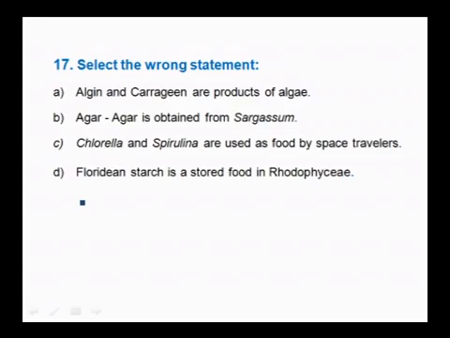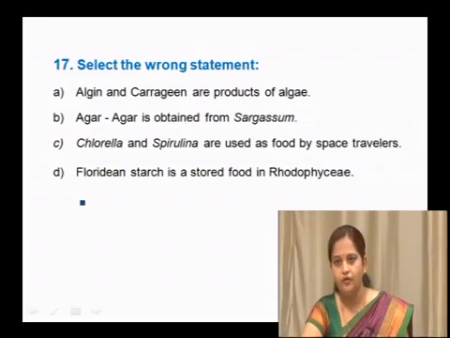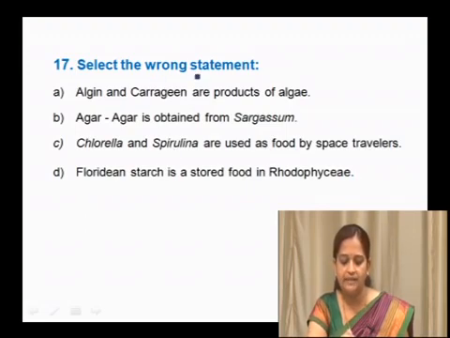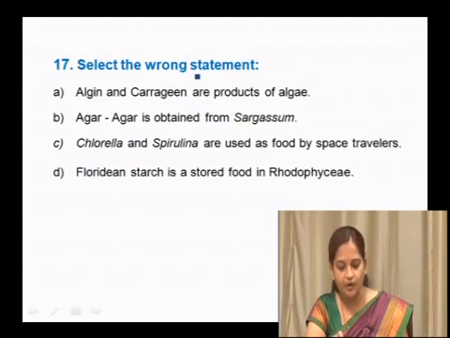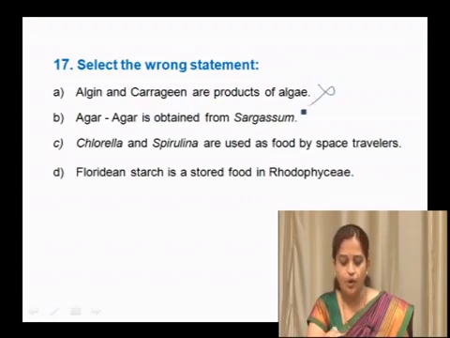In the next question, select the wrong statement. We have to select the wrong statement in the following question. Options are A, algin and carrageen are products of algae. B, agar is obtained from Sargassum. C, Chlorella and Spirulina are used as food by space travelers. D, Floridean starch is the stored food in Rhodophyceae. These are the options where we have to select the wrong statement. Algin and carrageen are products of algae. Yes, brown algae produce algin and carrageen. So this is the right statement, so the option is not wrong.